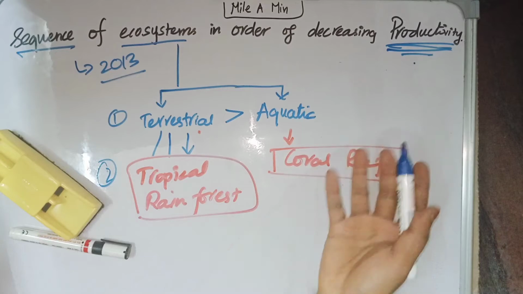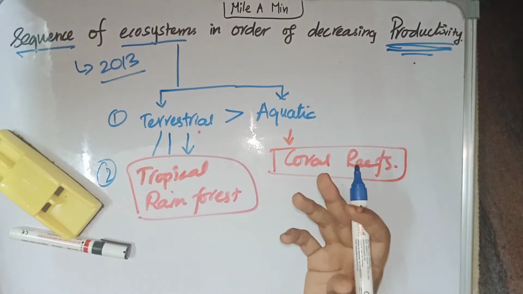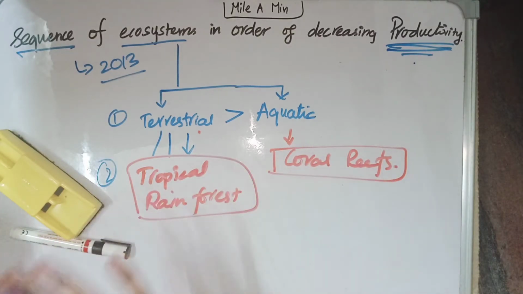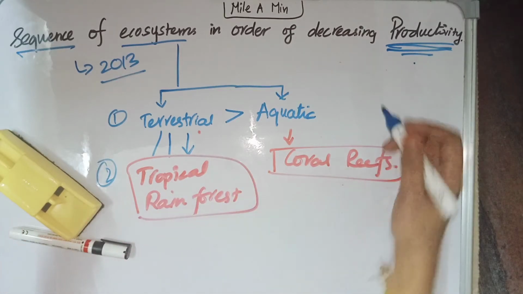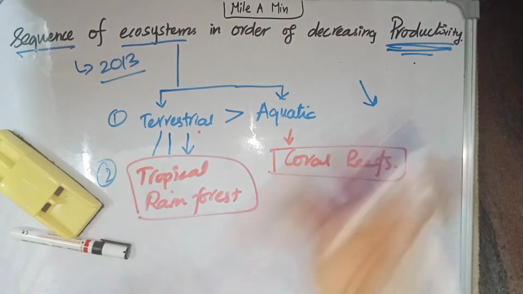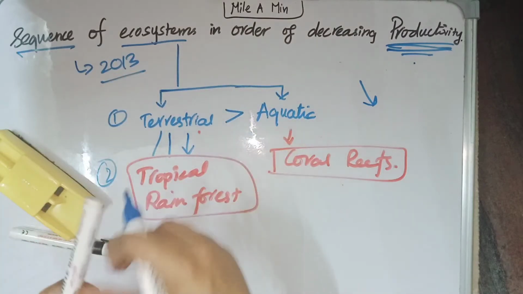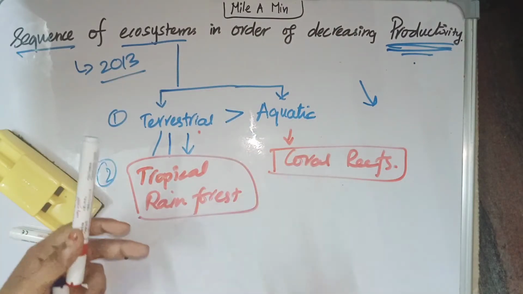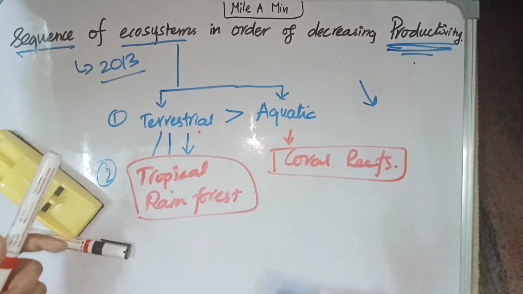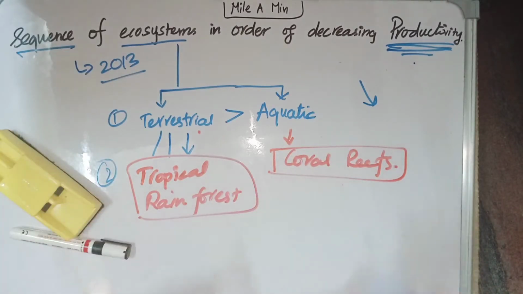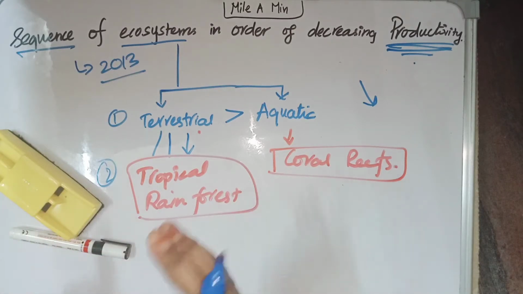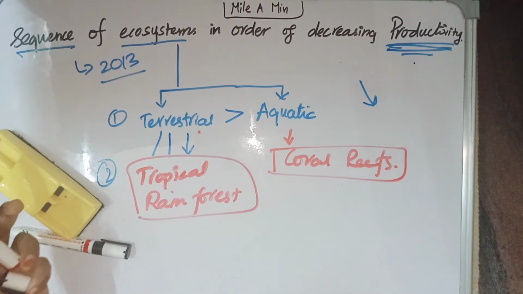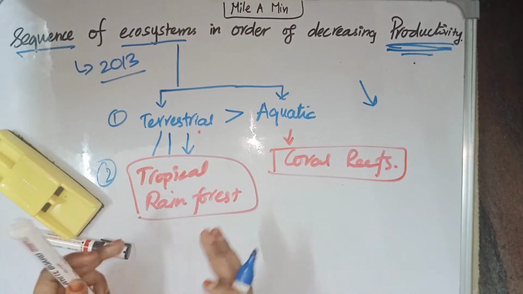Second, we have another concept called net primary productivity. You should know what primary productivity is. In photosynthesis, light energy is absorbed by the plants. Plants take in light energy and use it to produce food, to produce organic materials. The rate of usage of this light energy and producing organic material by the primary producers is called primary productivity. Based on the primary productivity, we can sequence the terrestrial ecosystems also.